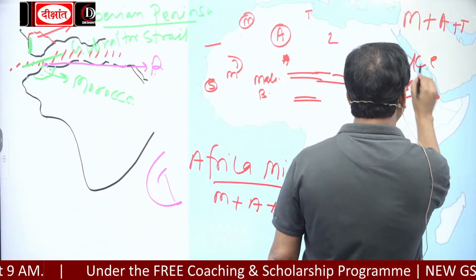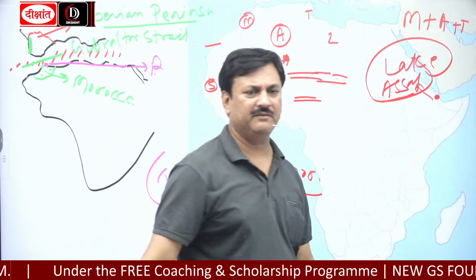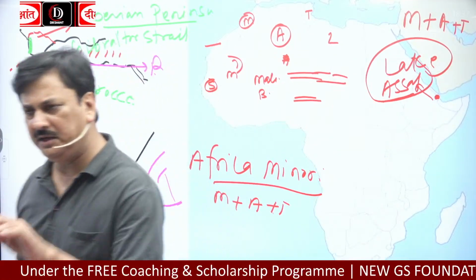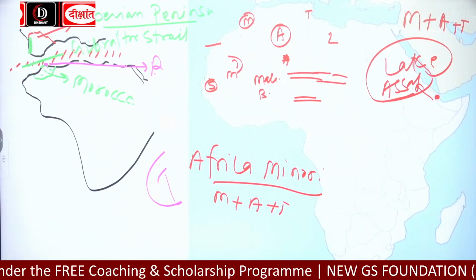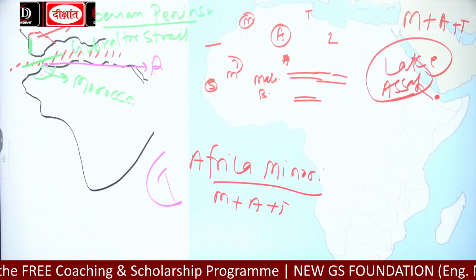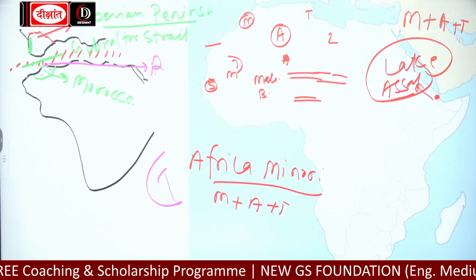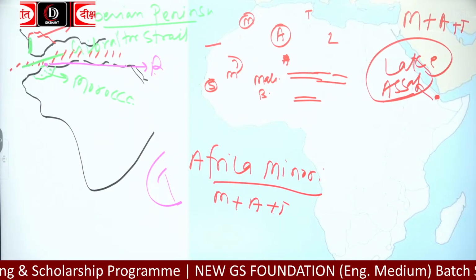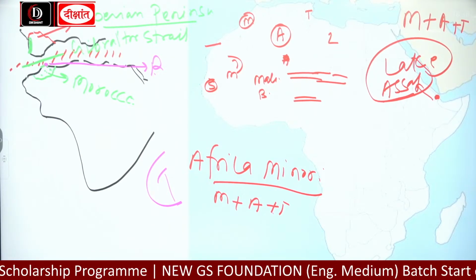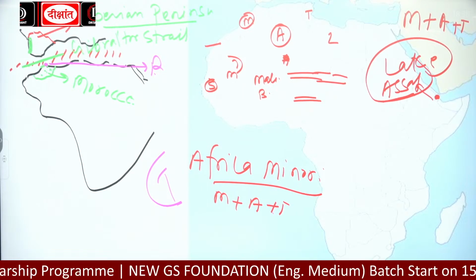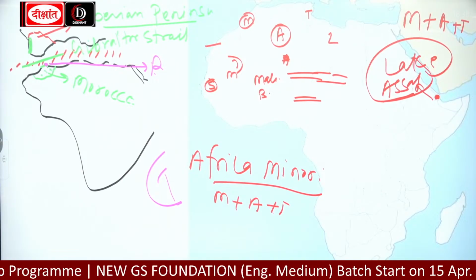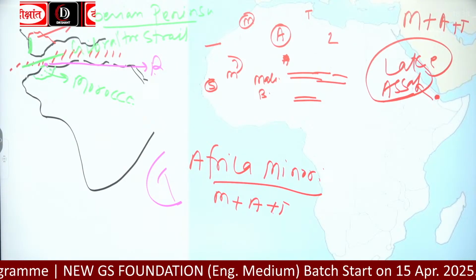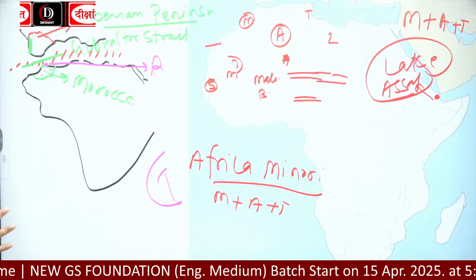And this Lake Assal is the deepest point of Africa. It is a lake of which country? It is a lake of Djibouti. Okay? And it is the deepest part of Africa.